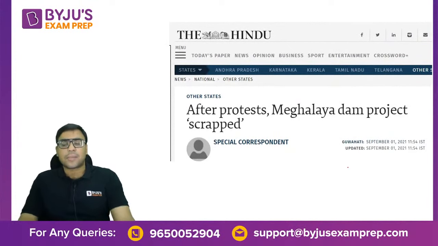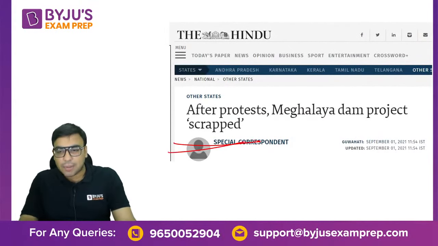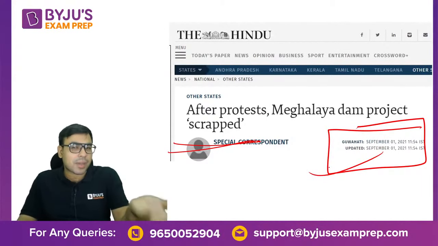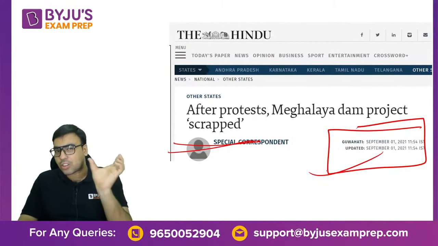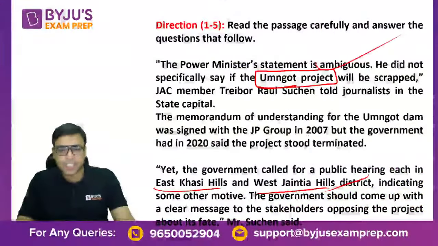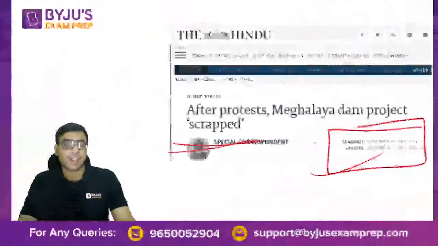Okay. After protests, Meghalaya dam project scrapped. This article was from September 2021. You can see, this is last year's September article. They can ask this because this news is within the range of 1 year. So that is why we gave this passage. Our content team gave this passage and we have asked 5 questions based on it.